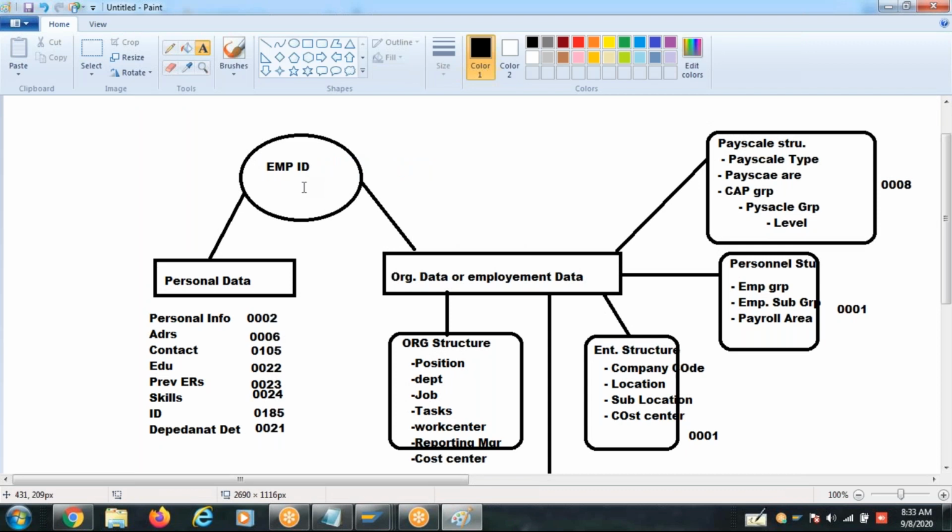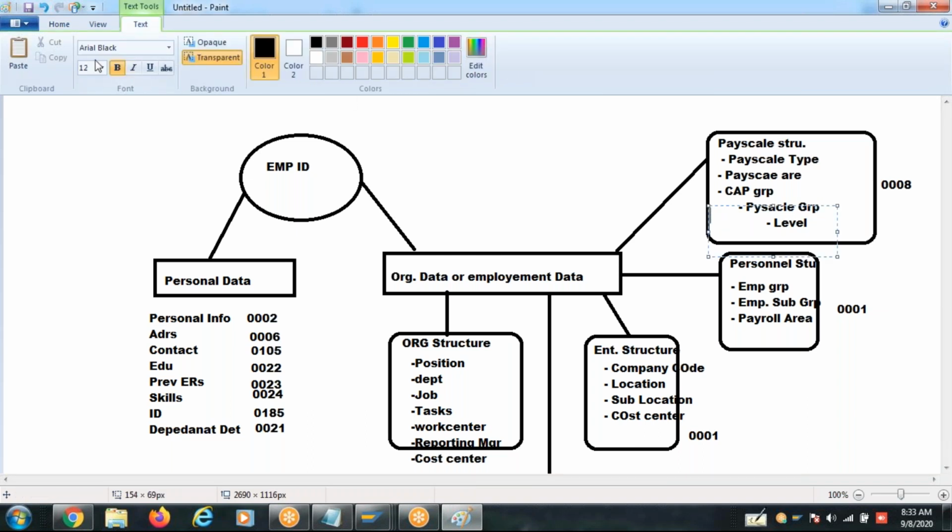An employee ID will contain employee personal information and organizational information, and organization information in HR in SAP is further divided into structures: org structure, enterprise structure, personnel structure, and then pay scale structure.